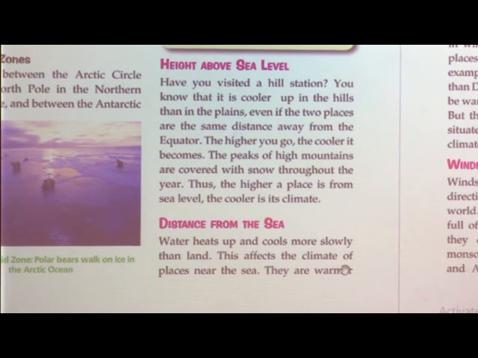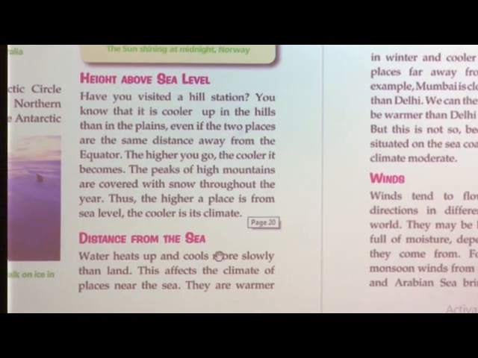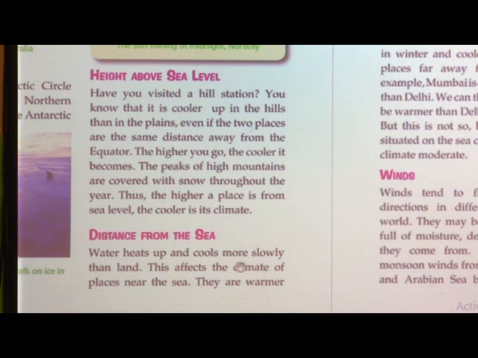This affects the climate of places near the sea. They are warmer in winter and cooler in summer than places far away from the sea. Now, what is this saying? See, the water heats up and cools more slowly. Now, I will talk about the example which is given here, that is Mumbai. Mumbai is near the coast.